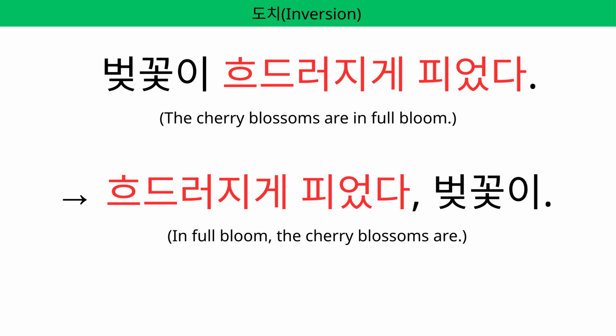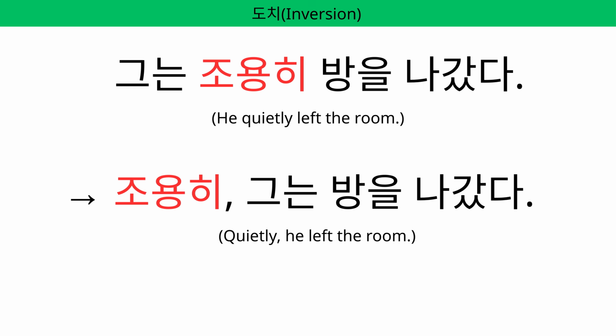벚꽃이 흐드러지게 피었다. 흐드러지게 피었다 벚꽃이. The regular sentence already sounds poetic, but the inverted sentence sounds even more poetic, as if you are a person from the past. So nobody would say like this. Maybe only Yoda. It's beautiful, but not something you would usually say in daily conversation. 그는 조용히 방을 나갔다. 조용히 그는 방을 나갔다. Both are fine, but the second one emphasizes how he left the room, quietly.